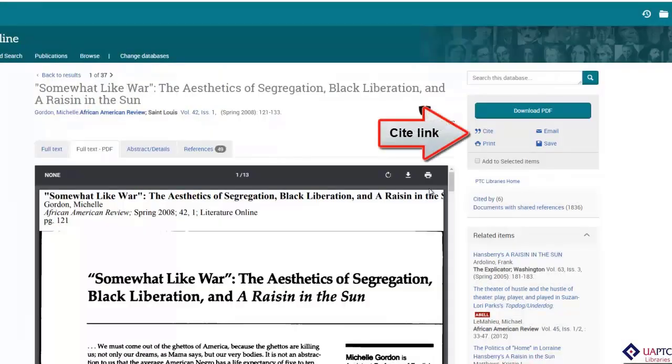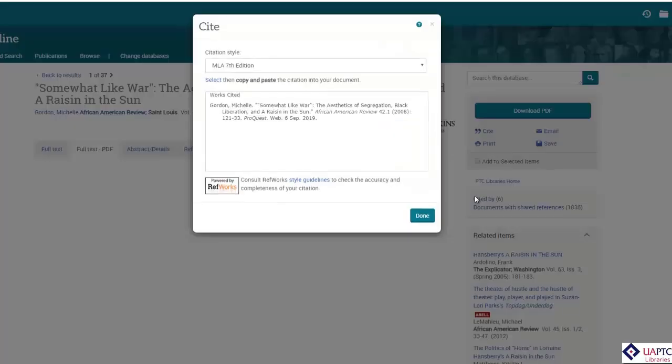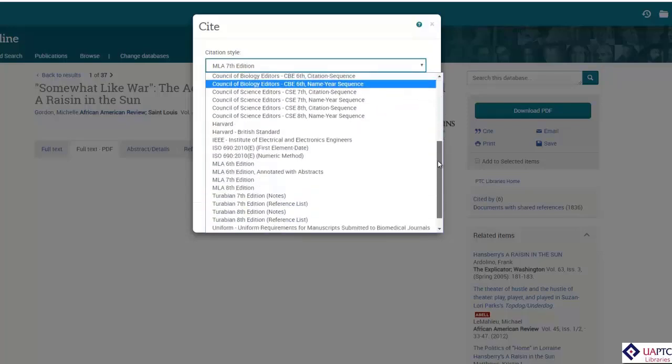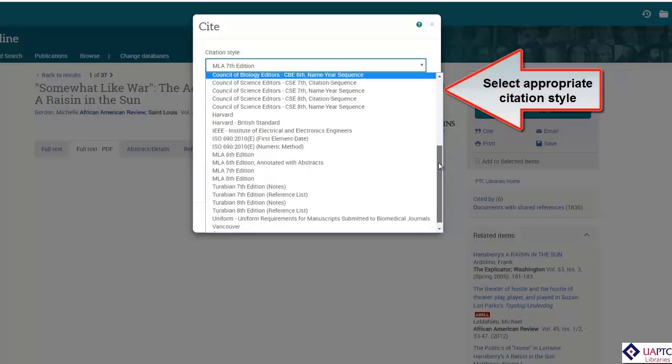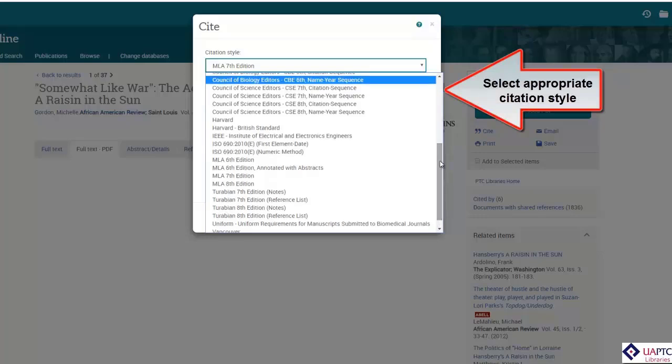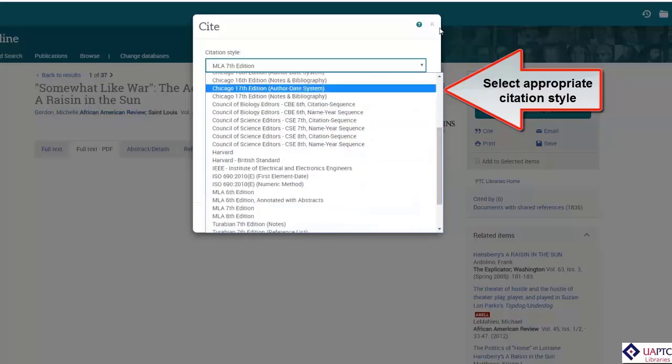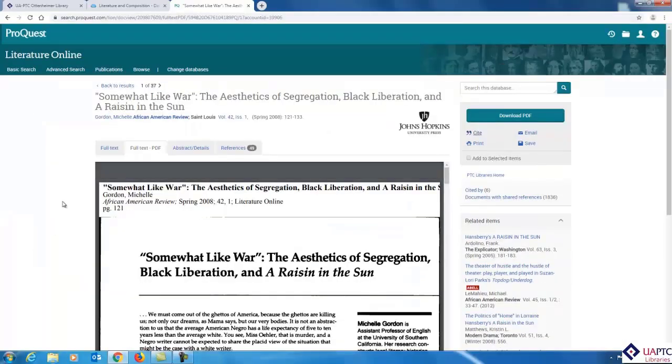The cite link can produce a citation in a variety of formats. Make sure that you choose the format that is being used in your course. Also, you should always compare the citation to your instructor's citation guidelines to make sure it is correct before using it in your references page. Once you are finished looking at this article, you can go back to your original results list by clicking on the Back to Results link.